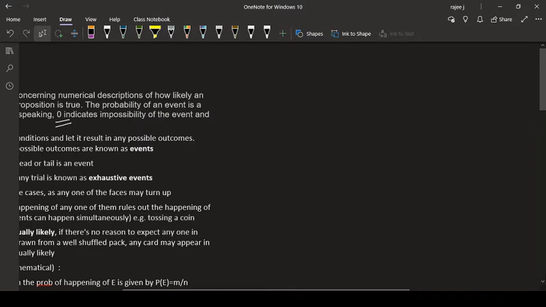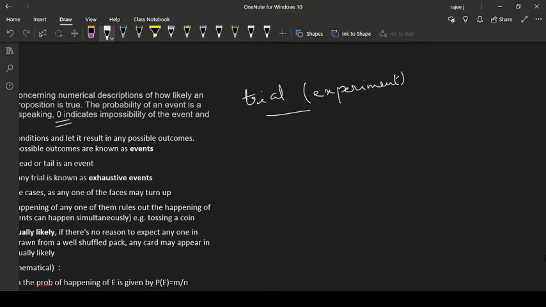Trial, or we say experiment. For example, if I am throwing a coin, all of you know a coin has two sides, head and tail. Tossing a coin is an experiment, or a trial.